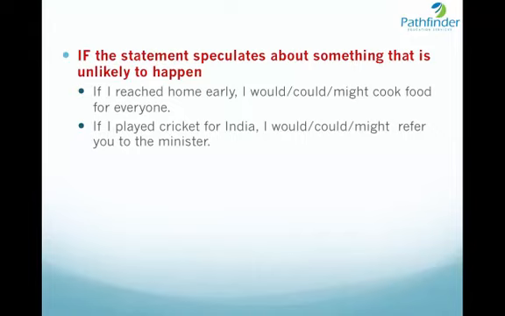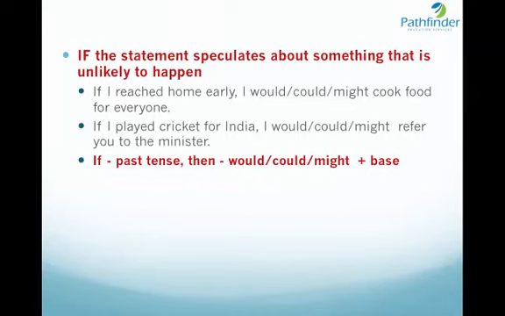Let us take another example. If I played cricket for India, I could, I would, I might refer you to the minister. If I played cricket for India, but I do not play cricket for India. That is something which we need to understand by this sentence. So what is the construction? If past tense, comma, then followed by would, could, might, plus the base form of the verb.